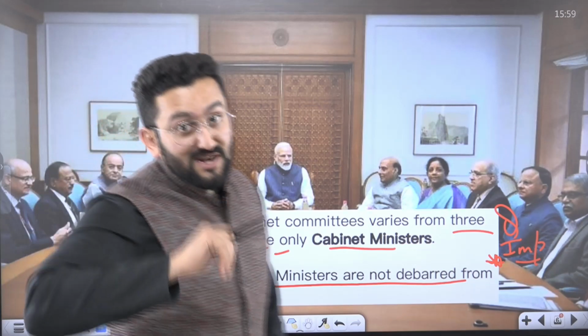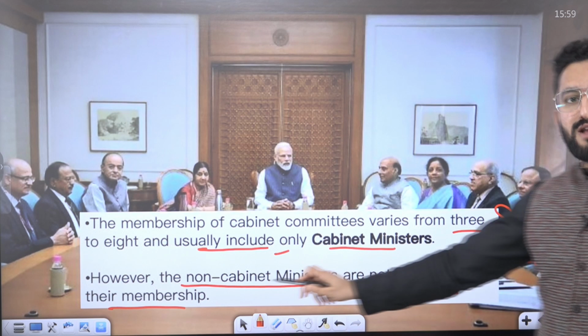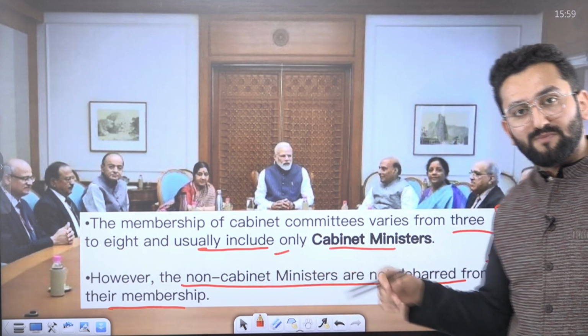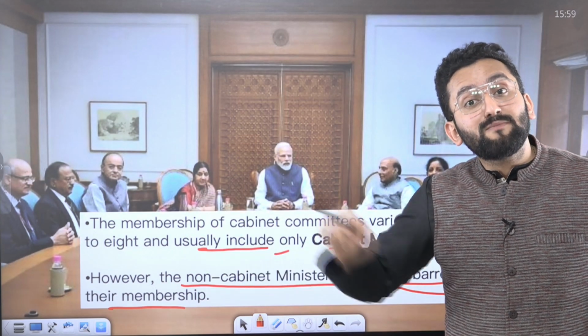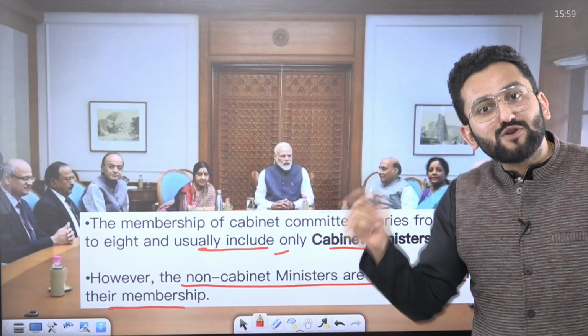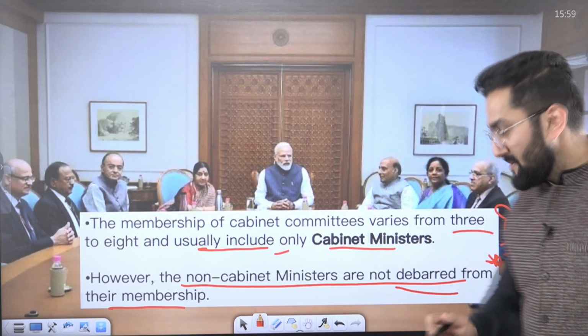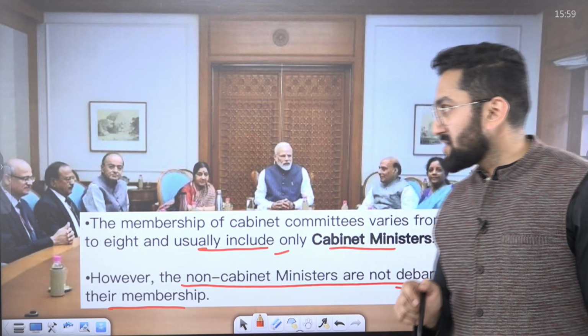A special arrangement can be done. However, the non-cabinet members are not debarred from membership. In special cases, these non-cabinet members, meaning other members of the Council of Ministers, for example, Union Minister of State with Independent Charge, can also be made members of a particular cabinet committee. So a question can be asked from this particular angle, so please remember it.